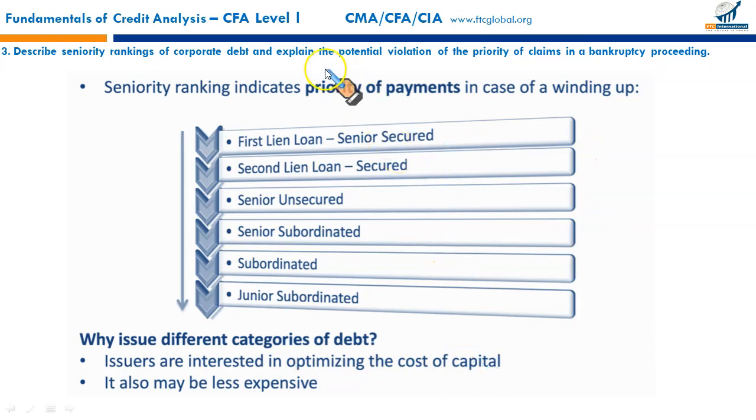Further, the next part of the LOS: explain the potential violation of priority of claims in bankruptcy proceedings. Under court orders, in a bankruptcy proceeding, perhaps the subordinated debts might take priority over senior subordinated, or senior subordinated might take priority over senior unsecured under certain circumstances. So if the court orders so, then this priority of payments might see some shuffling. That's an important point to be noted.